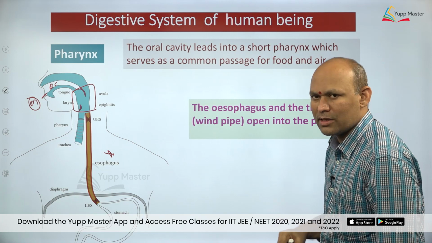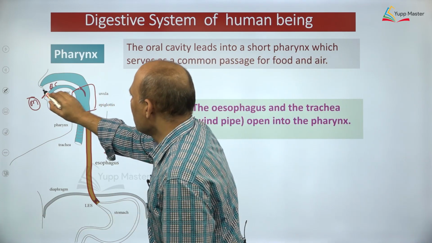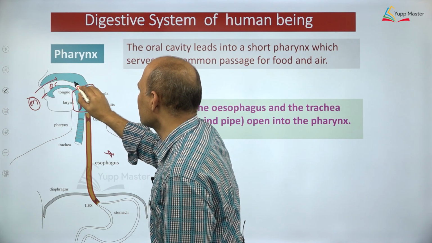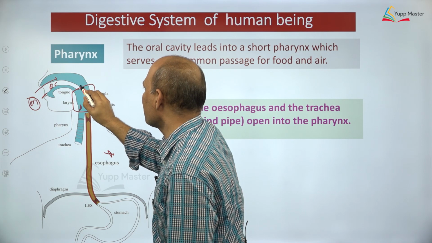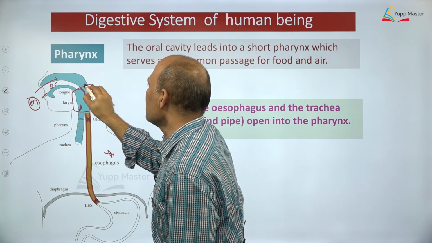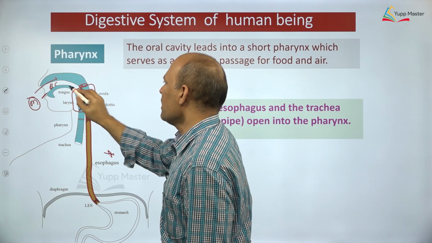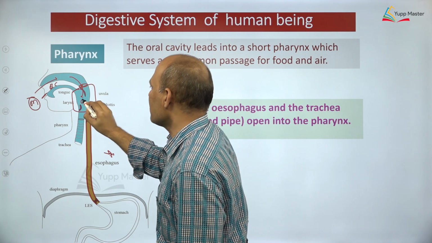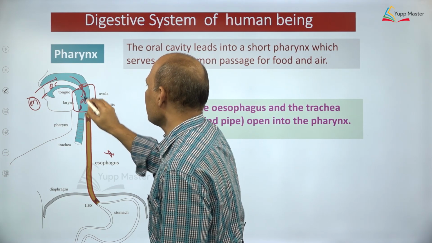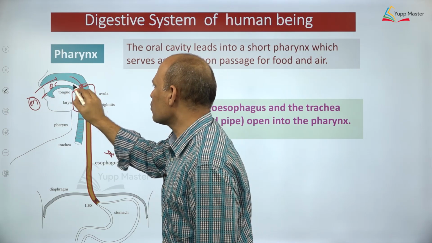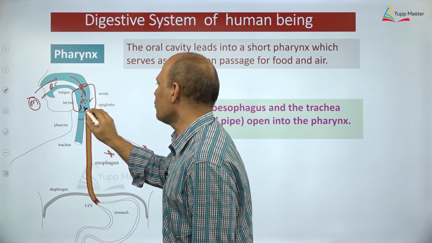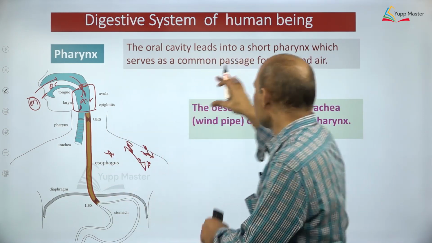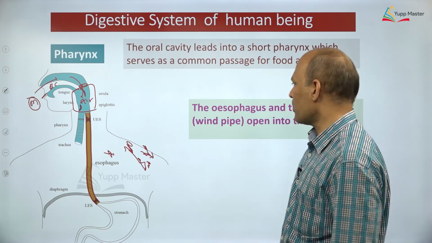You need to understand, dear students, it's very simple. This is the external nostril. It leads into the nasal chambers, which open into the pharynx by means of internal nostrils. Internal nostrils will be somewhere here. Again, air makes its way into the pharynx, and food also makes its way into the pharynx. It's very important. So pharynx is a common passage for food and air.